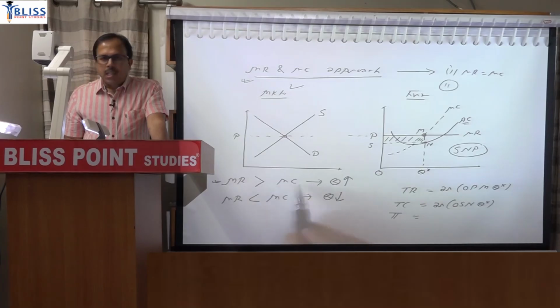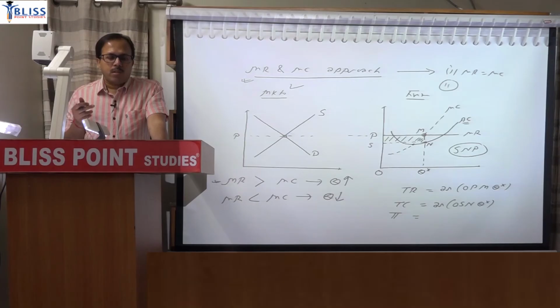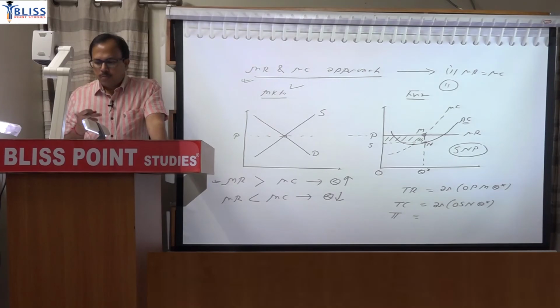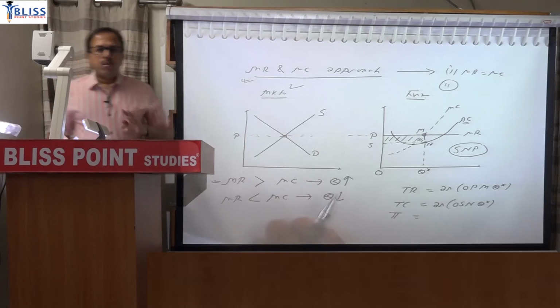If MR is greater than MC, then it means that by producing an extra unit, the firm will add more to total revenue than to total cost. Therefore it is profitable for the firm to produce more quantity.